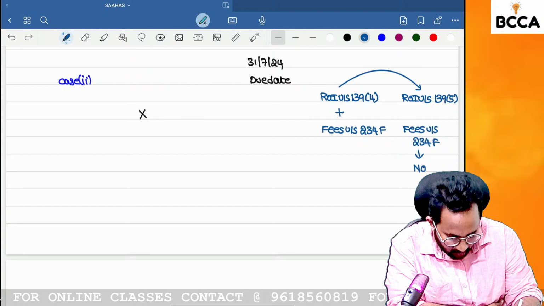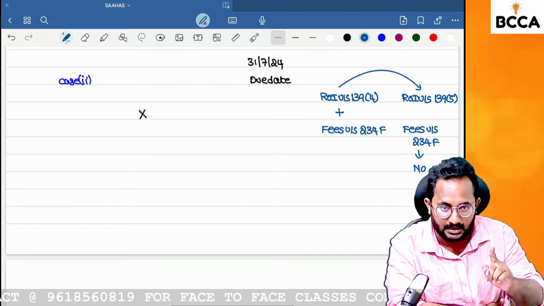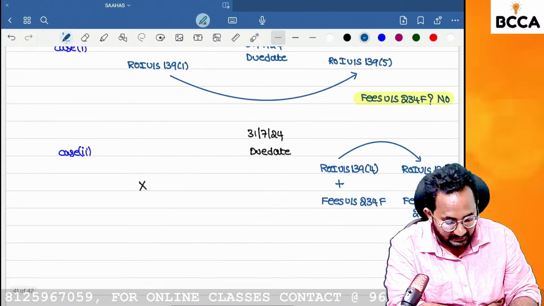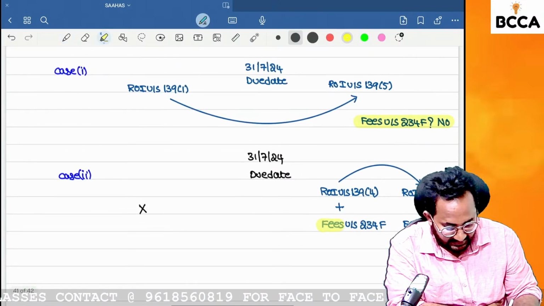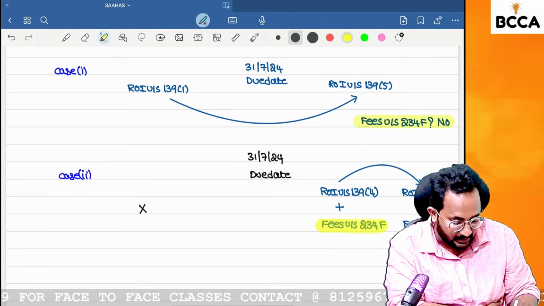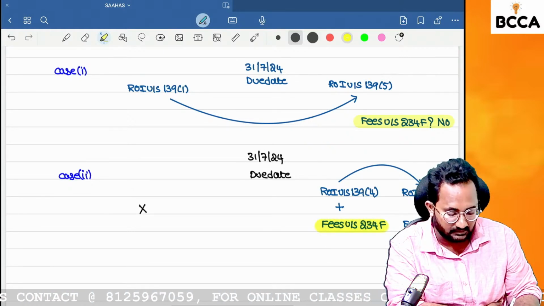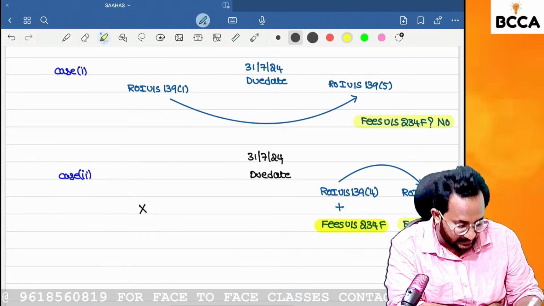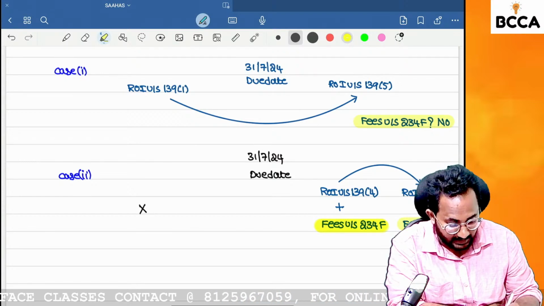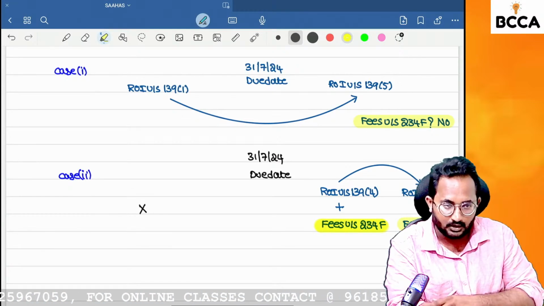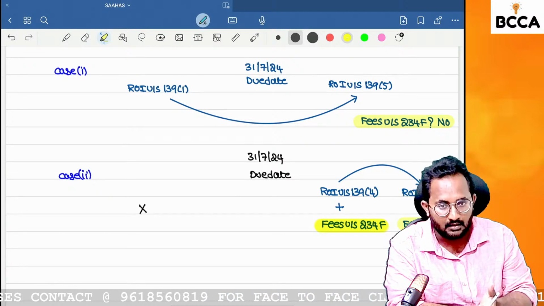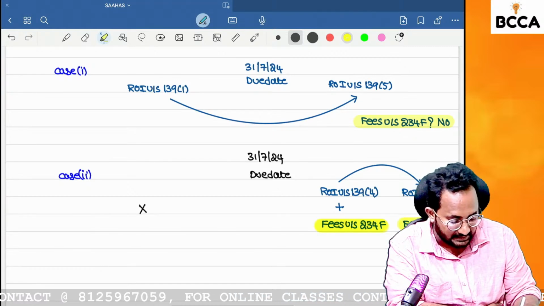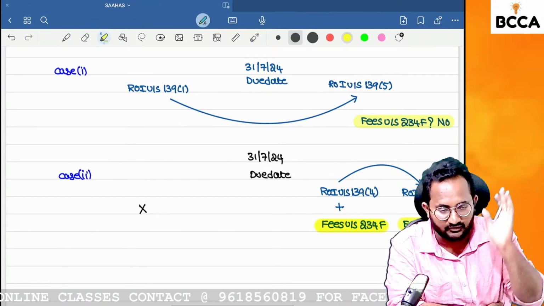Answer: no. Please remember, the fee is a one-time liability, not a recurring liability. If you have paid that fee once, that's enough. No need to pay once again because you are revising the belated return. On that belated return, we already paid the fee. No need to pay the fee for the revised return. We pay the fee for the belated return only. If you want to revise the return, whether the original return or the belated return was filed, there is no need to pay the fees under section 234F. Clear.